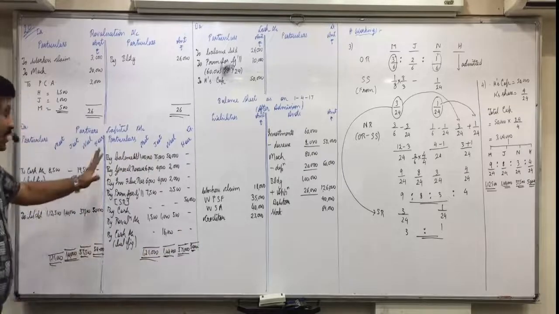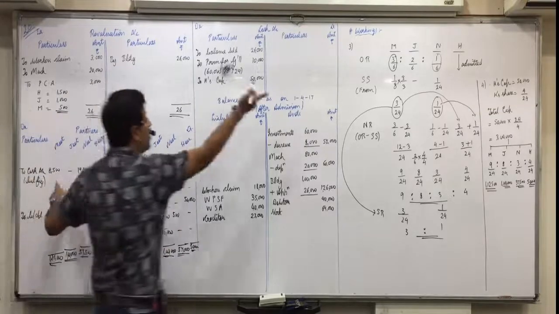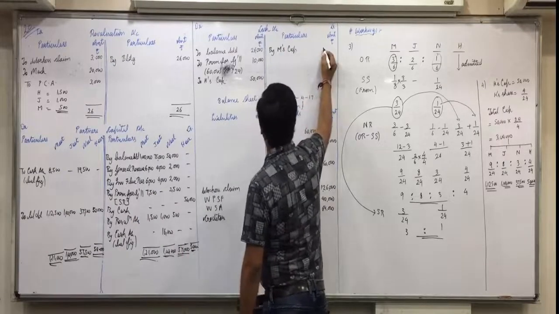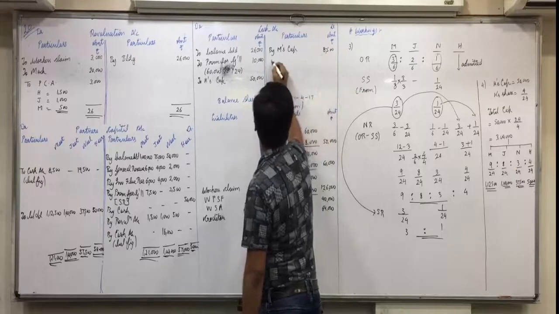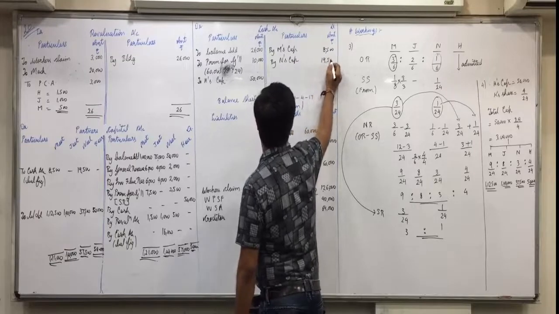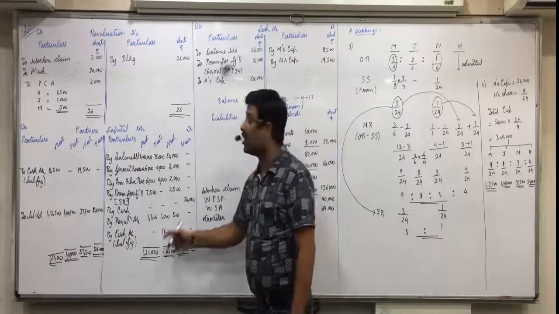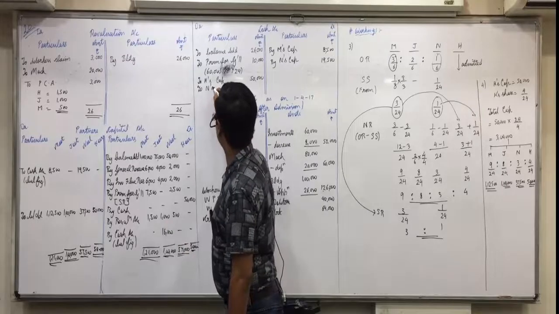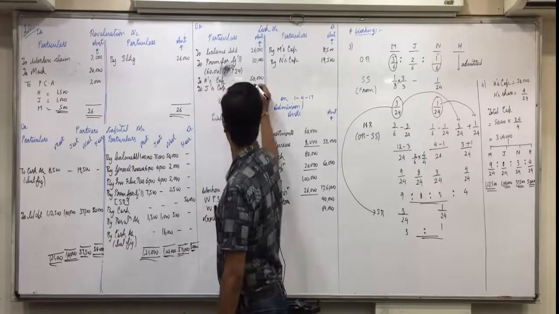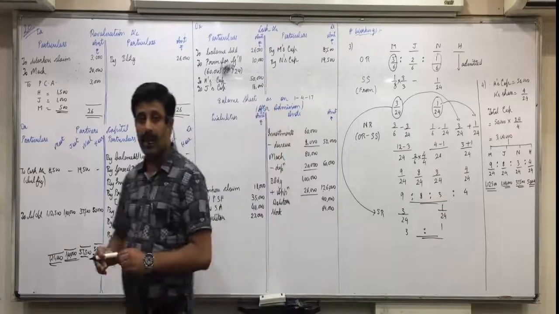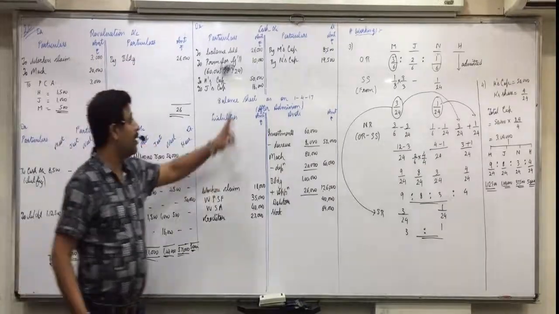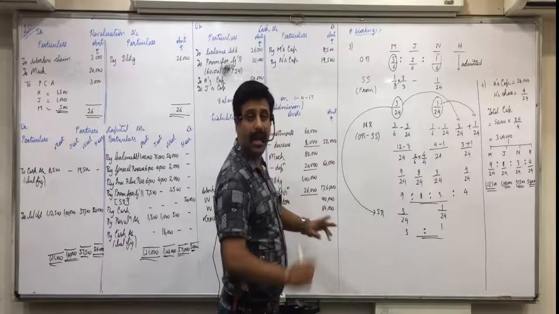Understood, everyone? These two will come in the cash account on the credit side: by capital account 8,500 and by capital account 19,500. And this one will come in the cash account on the debit side: to capital account 16,000. Now these capitals you will write on the balance sheet. The cash balance you will also write on the balance sheet.